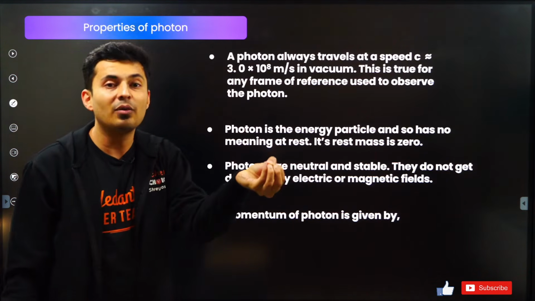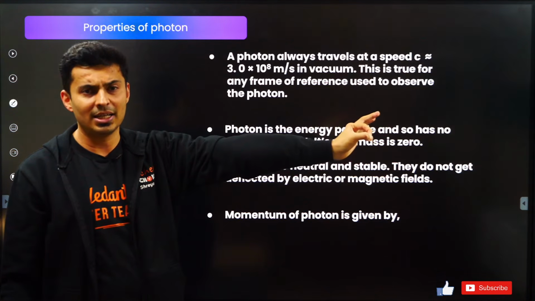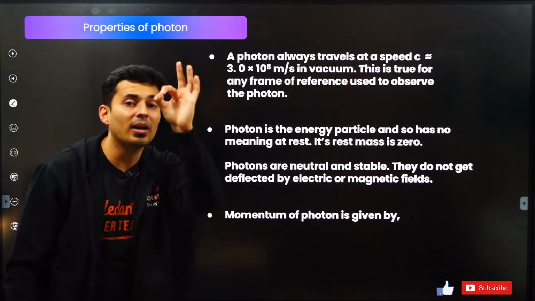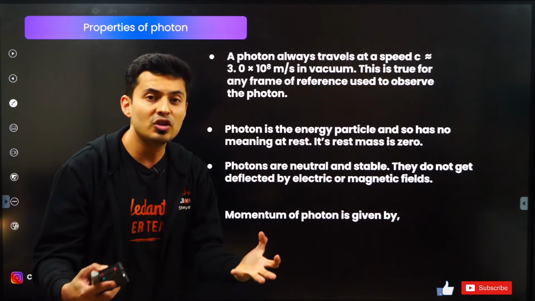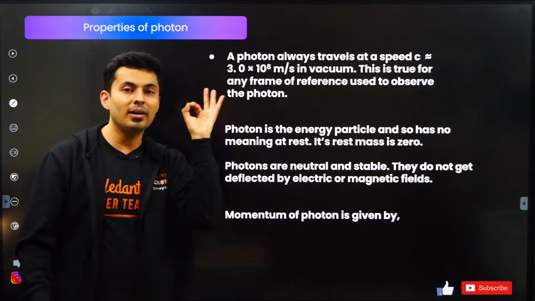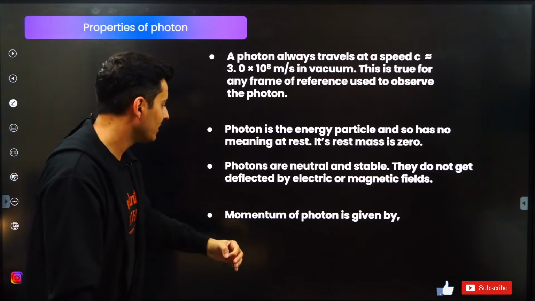You cannot see the photon at rest; a photon always moves at the speed of light. Hence, the rest mass is just assumed for theoretical purposes to be zero. Practically, nobody can see the photon at rest.